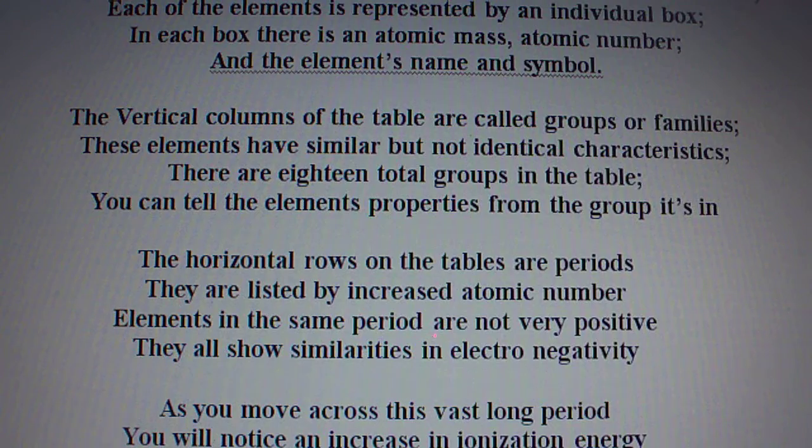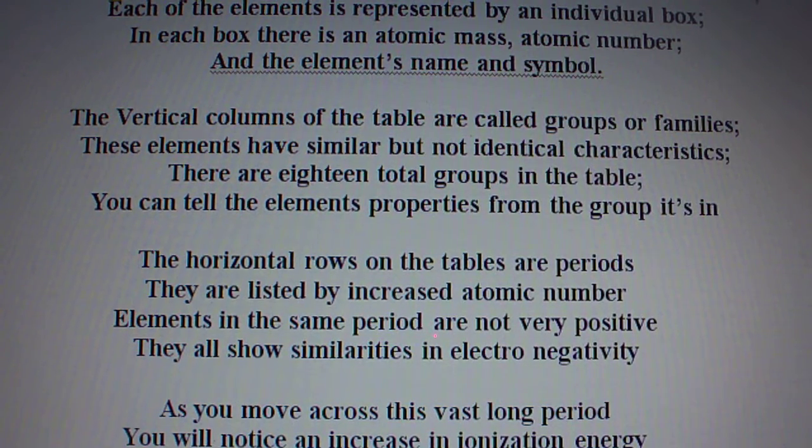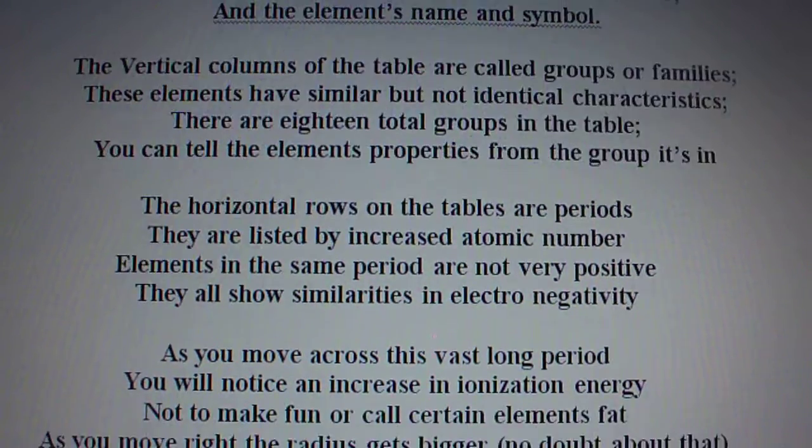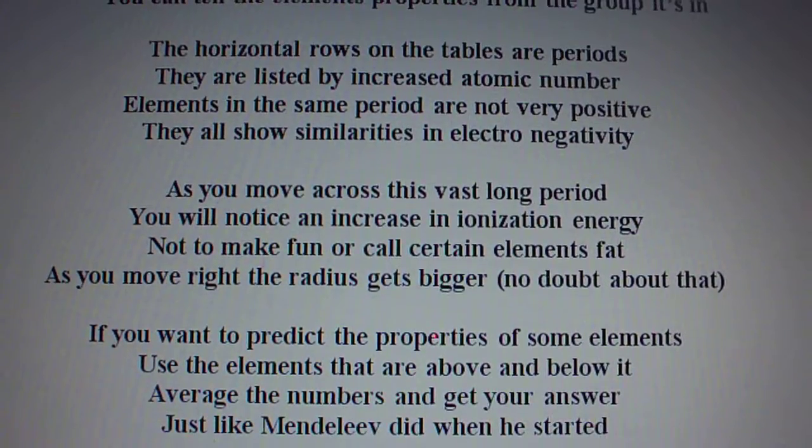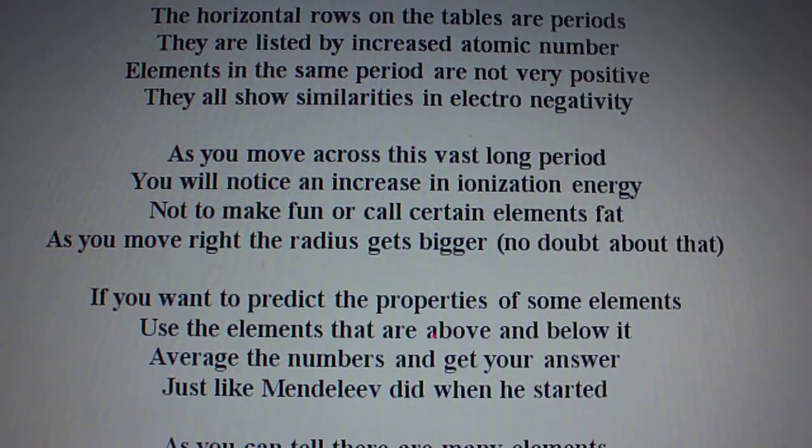The horizontal rows on the table are periods. They are listed by increasing atomic number. Elements in the same period are not very similar, but they all show similarities in electronegativity. As you move across this vast long period, you will notice increased ionization energy.